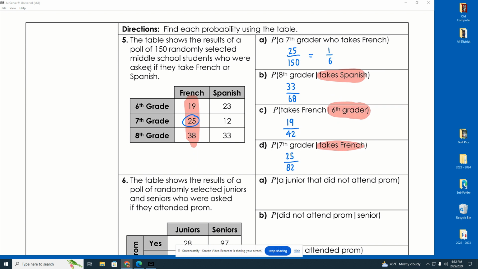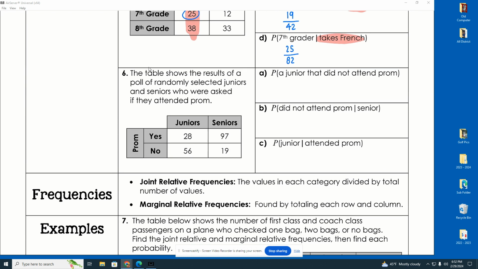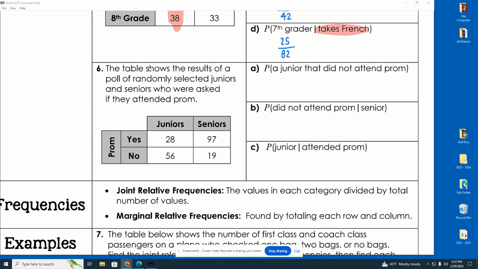Conditional probability. You're limiting your probability to a certain group. And from that group, you're identifying a specific characteristic. Okay. Last one, number 6. This table shows the results of a poll of randomly selected juniors and seniors who were asked if they attended prom. Now, the only problem with this is they don't give me a total. So I'd encourage you guys, since they don't give me a total, just to go ahead and look through it, add it up. 28 plus 56 plus 97 plus 19. That's 200 total. That might come in handy, okay? 200 total.